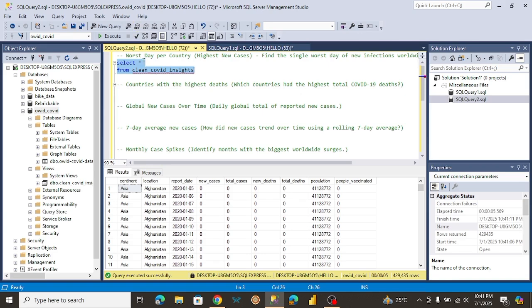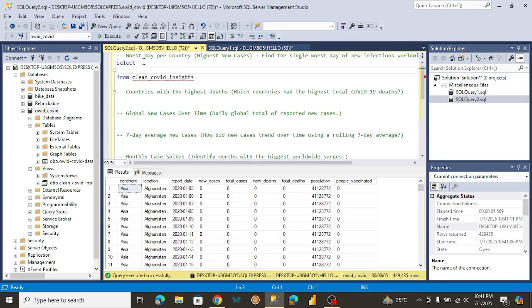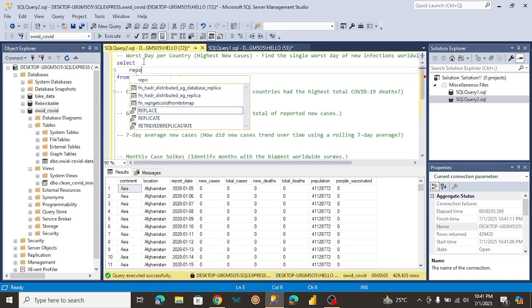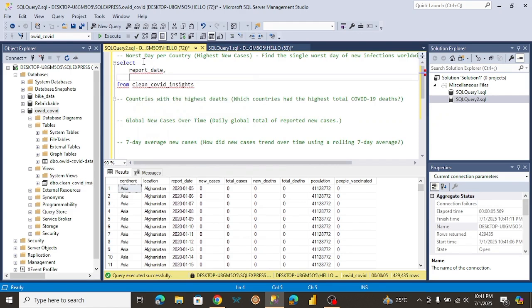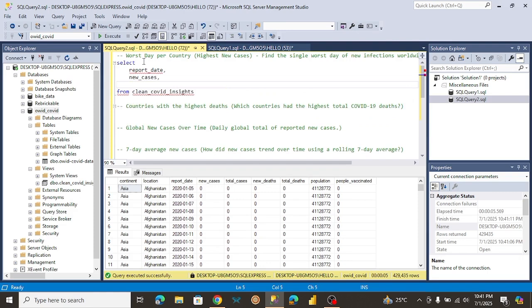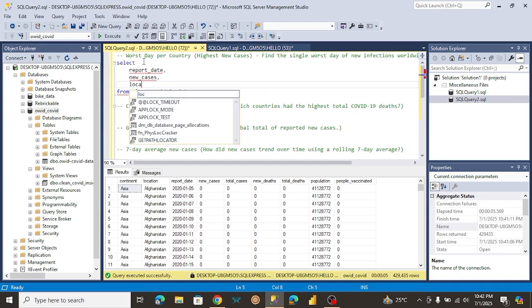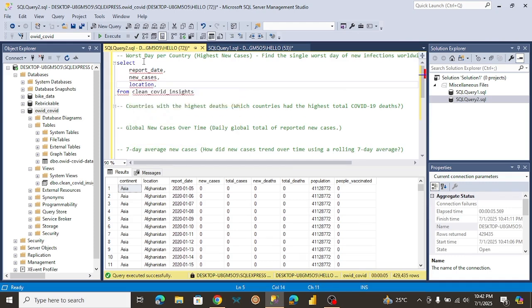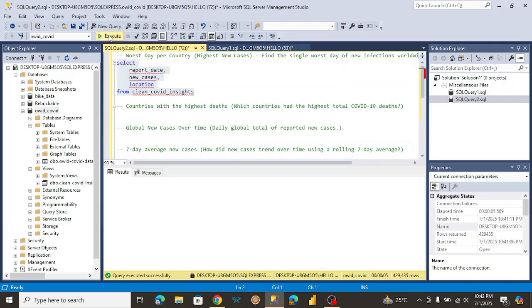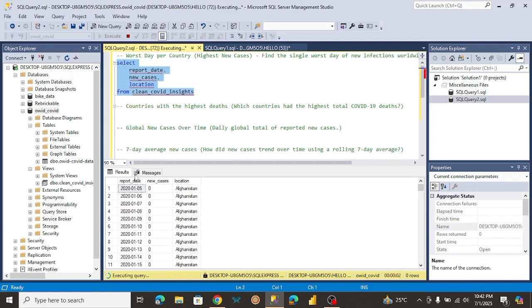So what I'm going to do now is select the report date. I also need to select the new cases. And lastly, I need the location. So we're selecting this from clean COVID insights. Let me just run this first to see what it's going to bring up. Okay, so we have the report date, the new cases and the location.